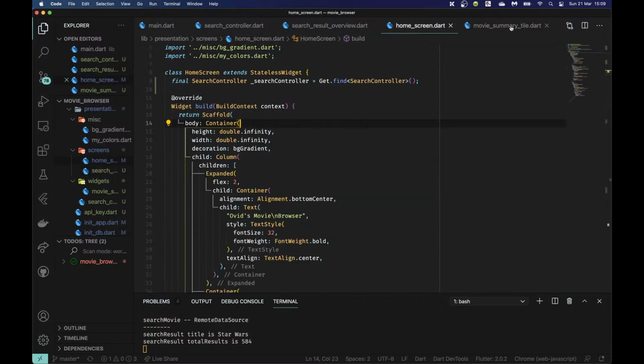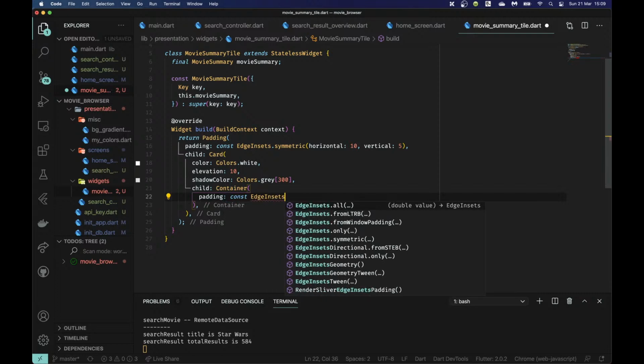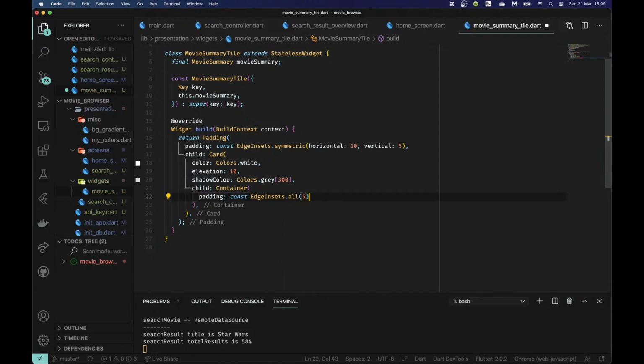Okay, so back to our tile. It's going to have a Container, which is also going to have a padding, and I'm going to give it EdgeInsets.all. This is fine to be all. I'll give it 10 as well.